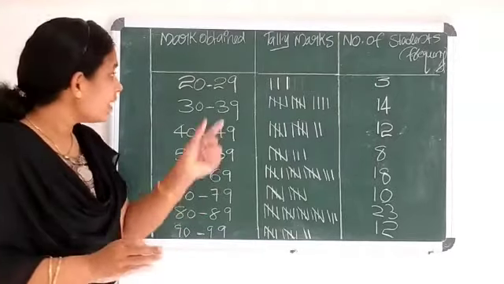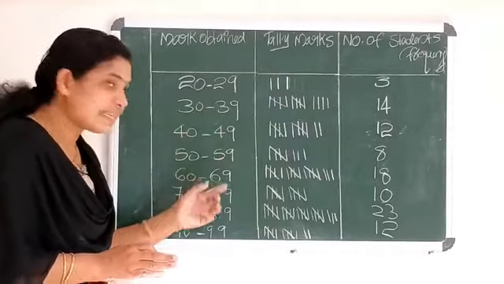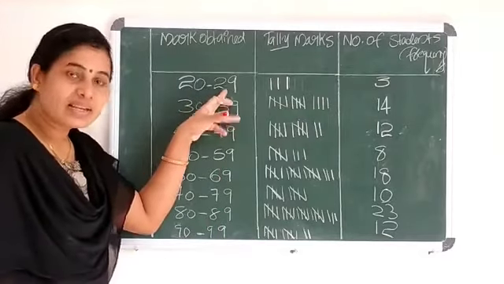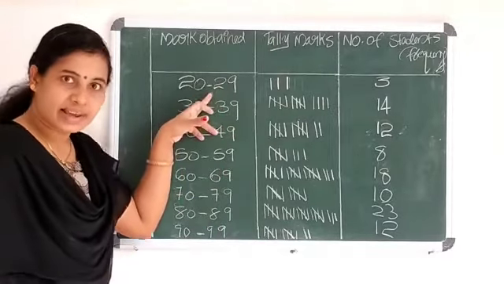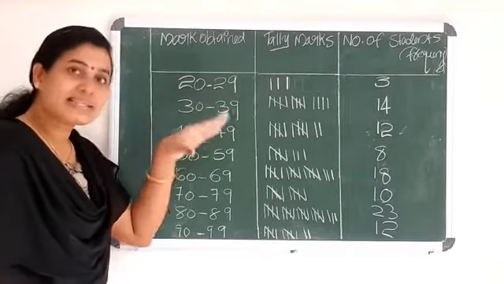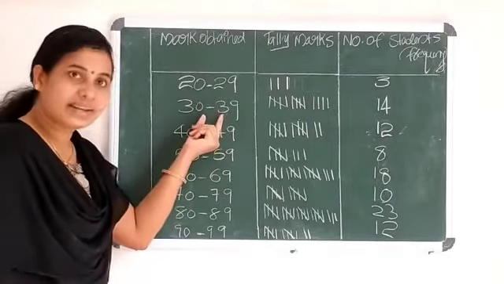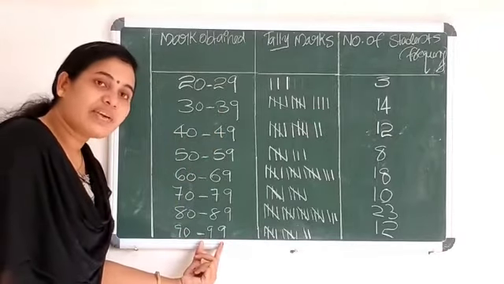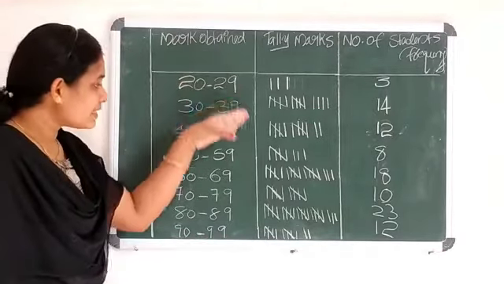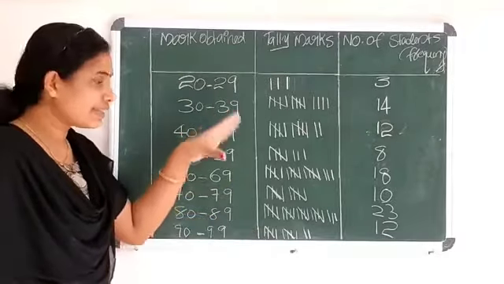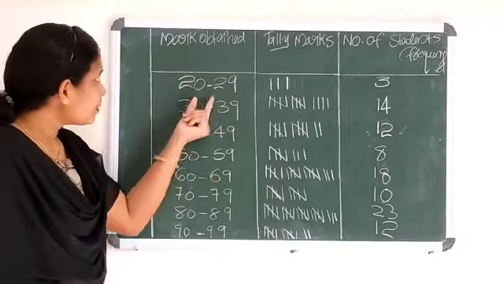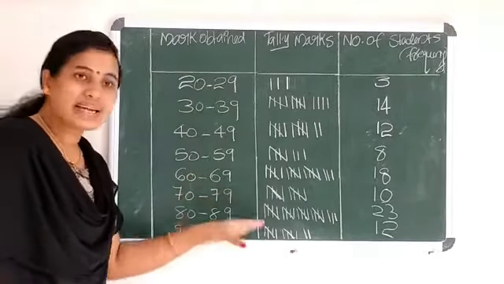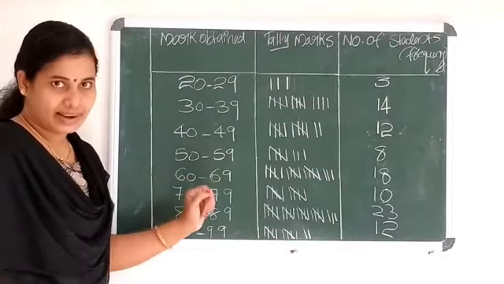And you can see that the width of each class is the same. What is the value? 20 to 29 is a class having width 9. 30 to 39 is a class which has width 9. Similarly, 90 to 99 is a class which has width 9. So, this is a representation of the data in tabular form, in which the marks are represented by different classes and each class has width 9.